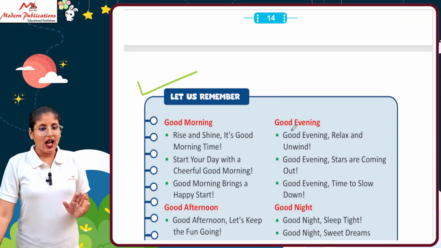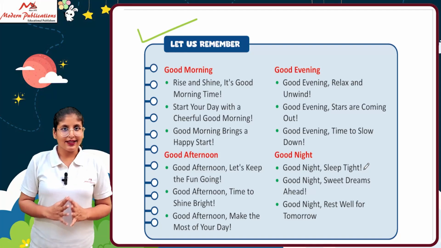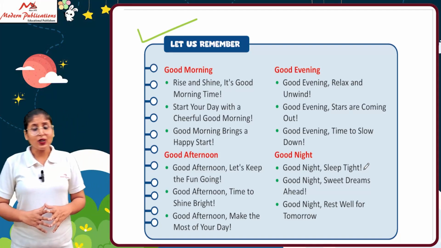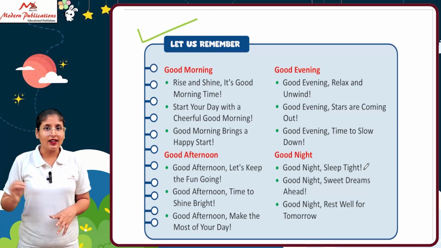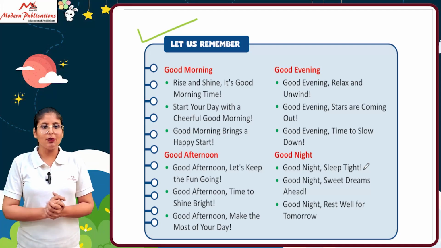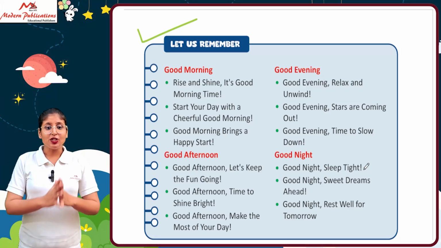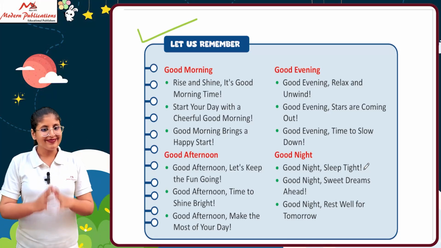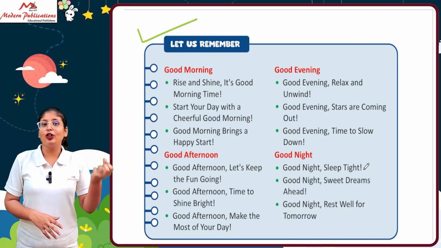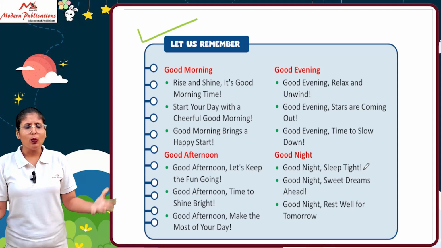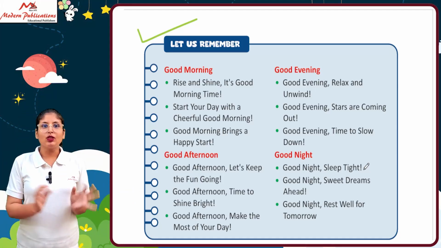Now, let us remember some points that we already discussed, like good morning, good evening, good afternoon, and good night. So let's see what, where, and how things are at these times. First, we will see good morning. So rise and shine, it's good morning time. Start your day with a cheerful good morning. Good morning brings a happy start. So these things are for good morning, in which you have to start your day with a cheerful and happy mood. Okay. Next, after good morning, it comes good afternoon.